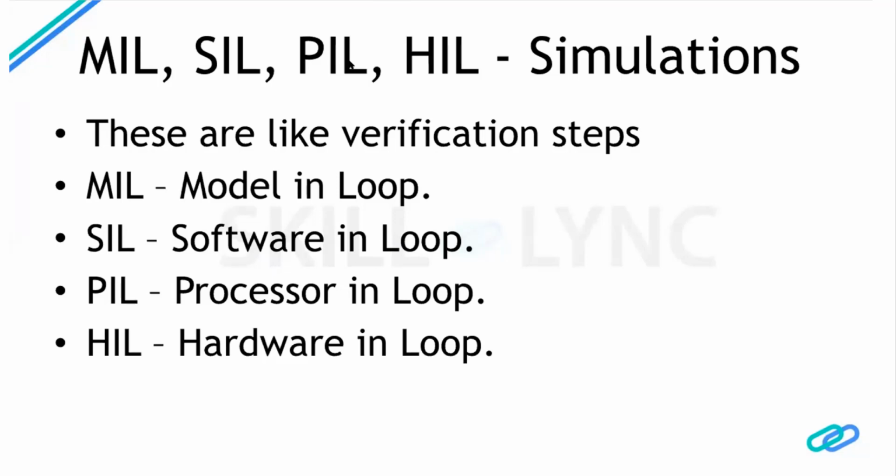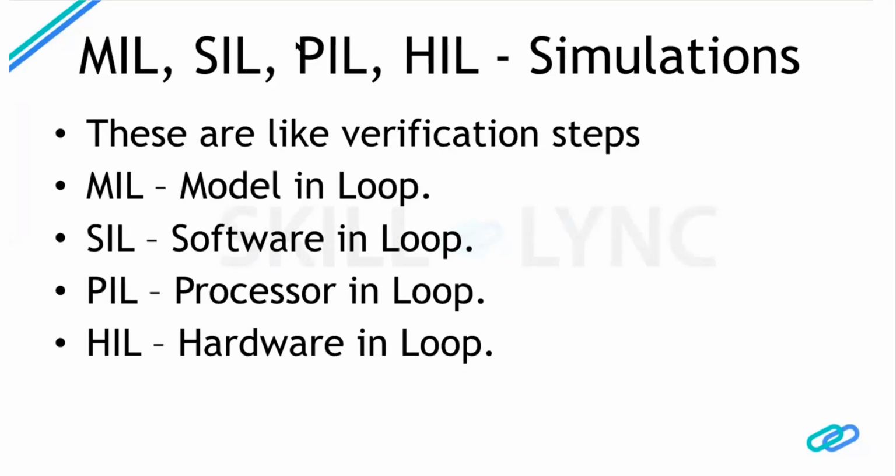The next step that comes is the processor in loop. This is where the target code is made to run on the actual processor. This is then run in a closed loop with the simulated plant. The control logic, the controller part in the simulation, is now the target itself. This helps verify that the target code on the target is running as expected and it matches with the value that we had in the simulation.